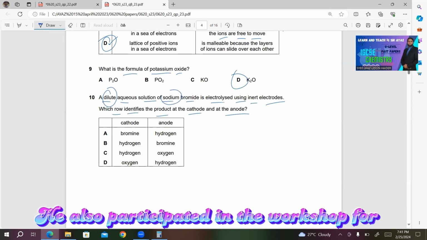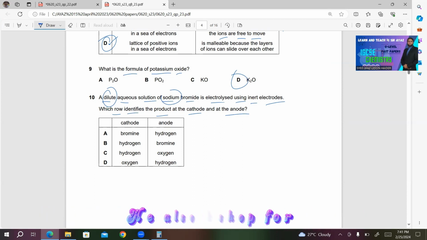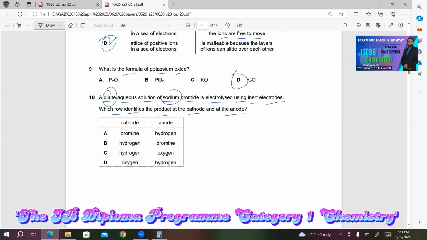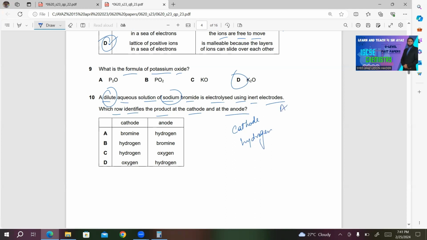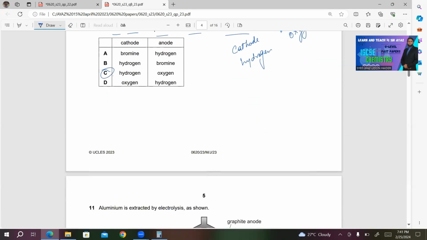Sodium is one of the reactive metals, and reactive metals never discharge in the electrolysis. So at the cathode, we will get hydrogen gas, and as the concentration is low, we won't get bromine; we will get oxygen gas at the anode. So C will be the right answer for this MCQ.